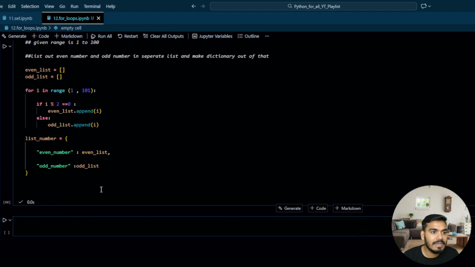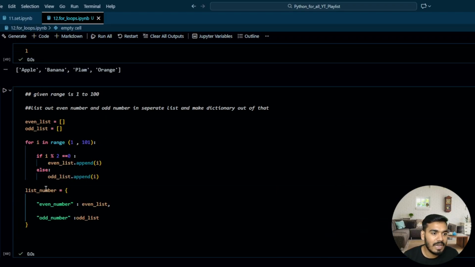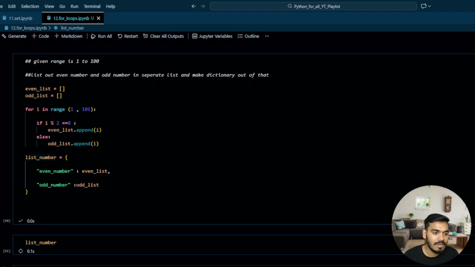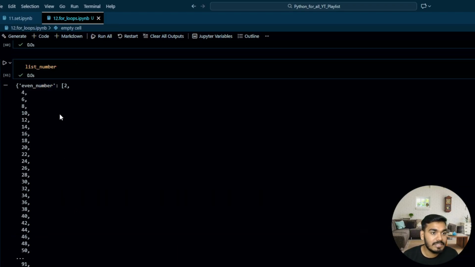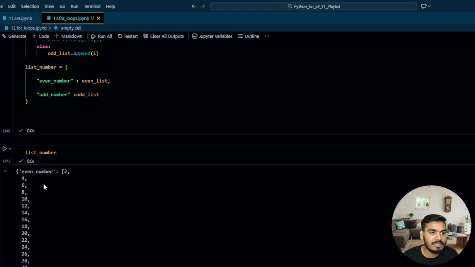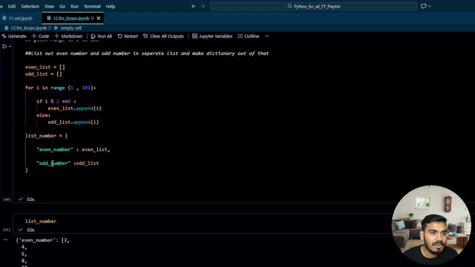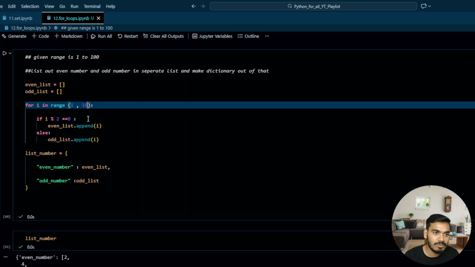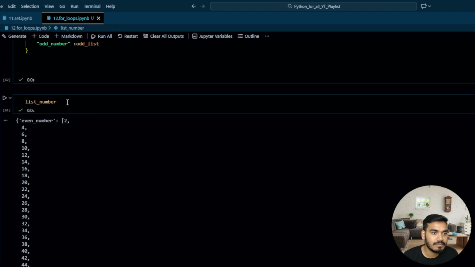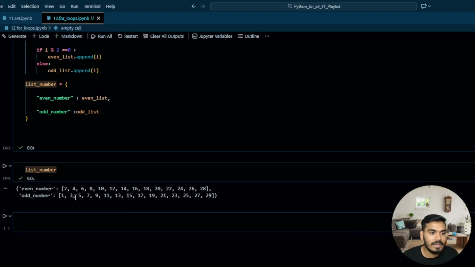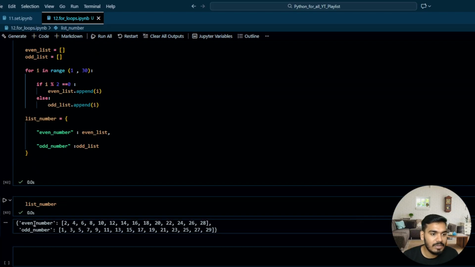Execute this. Once you execute this, you get the even list and odd list, and all are under the dictionary. The dictionary is actually big, so you are not able to understand this. So to make it clear, I will change this to some small number. Let's say I'm going to take this as 30, to explain to you. Now see over here, in the given dictionary you have the even numbers: 2, 4, 6, 8, 10, 12, 14, 16, 18, 20, 22, 24, 26, 28, and all the odd numbers: 1, 3, 5, 7, 9, 11, 13, 15, and so on till 29.